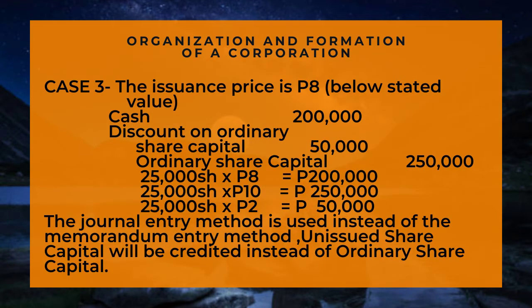Case 3. The issuance price is 8 pesos, below stated value. Debit cash for 200,000 pesos. Debit discount on ordinary share capital for 50,000 pesos. Credit ordinary share capital for 250,000 pesos. 25,000 shares times 8 pesos equals 200,000 pesos. 25,000 shares times 10 pesos equals 250,000 pesos. 25,000 shares times 2 pesos equals 50,000 pesos.